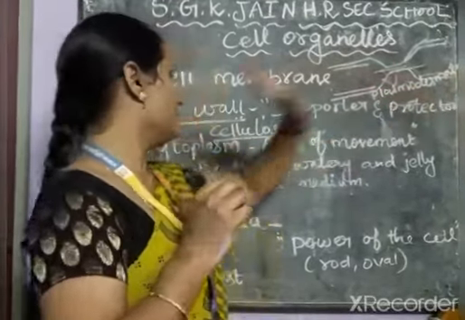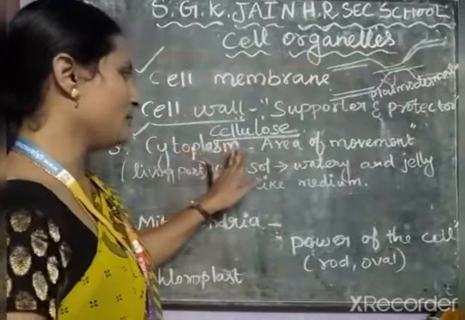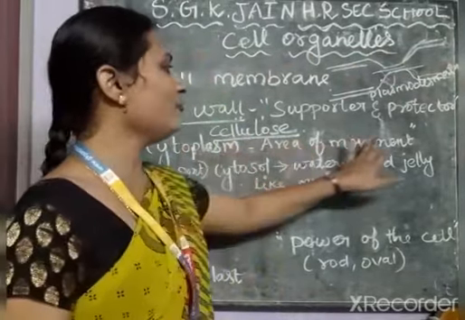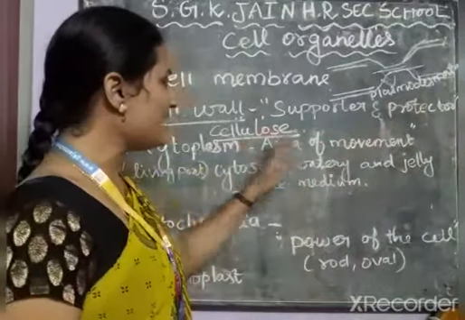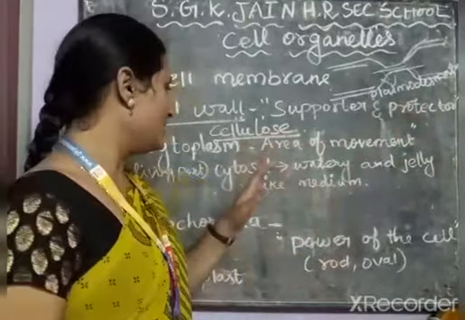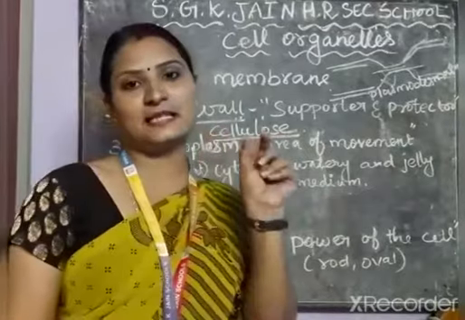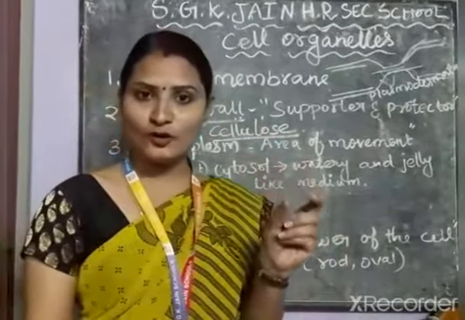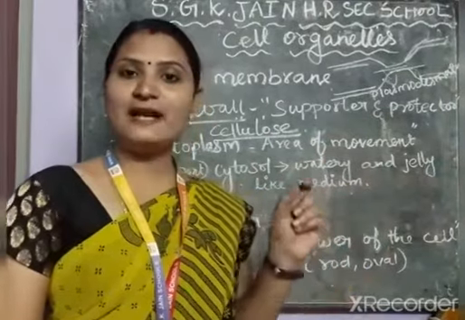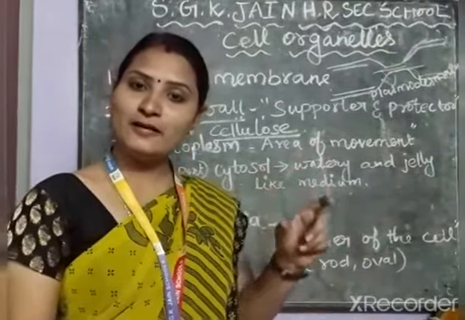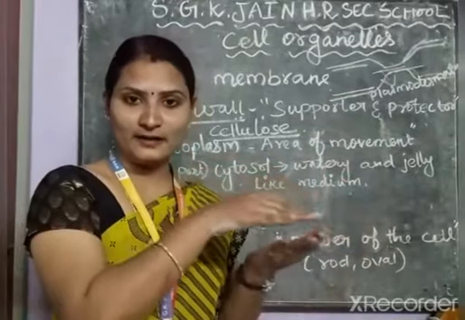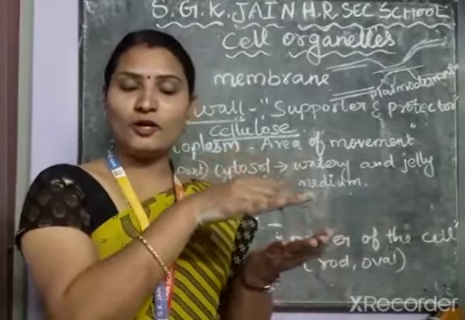Then the next one is cytoplasm. The cytoplasm acts as an area of movement. Why is it called an area of movement? Because it is a fluid-like substance. When I put a paper boat on the water, what will happen? The paper boat will move because of the water. The movement of the water makes the paper boat move.